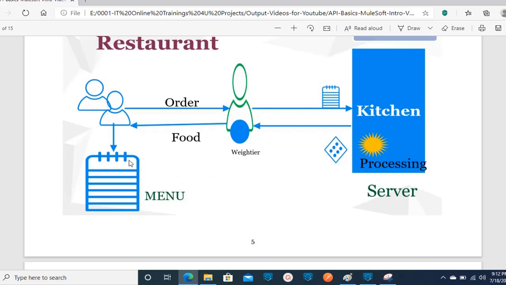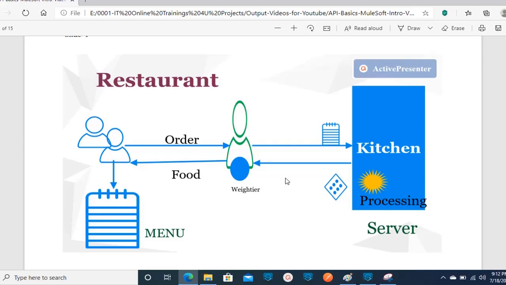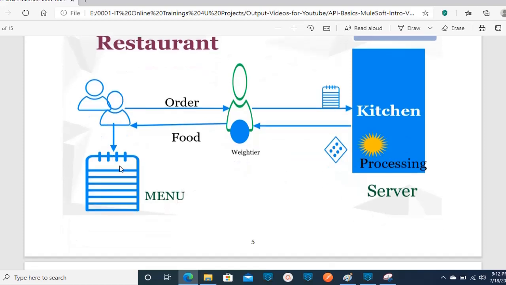Okay, so this is nothing but the API process. You can assume that you are sending a request to the waiter. Your waiter is acting as an API here. What this API is doing is taking a request from you.